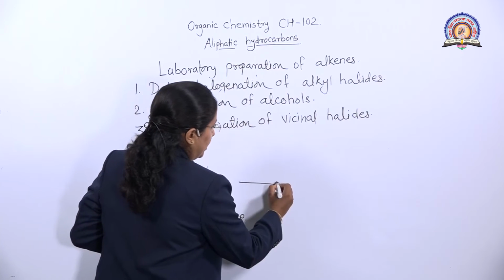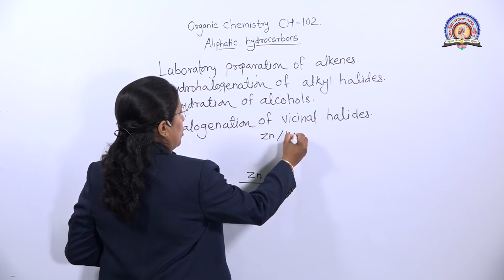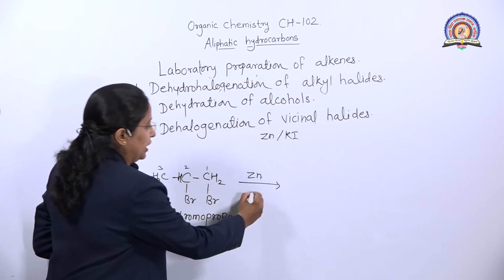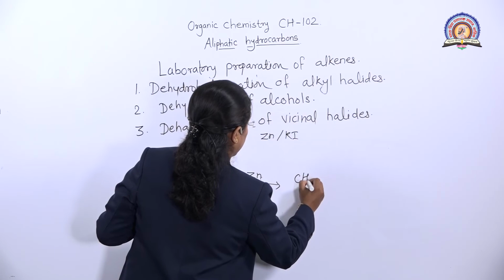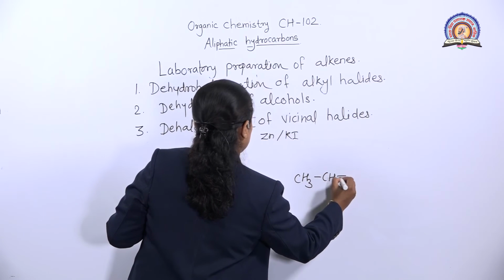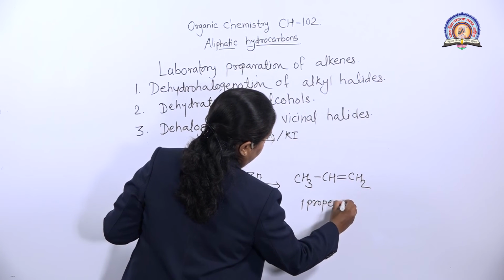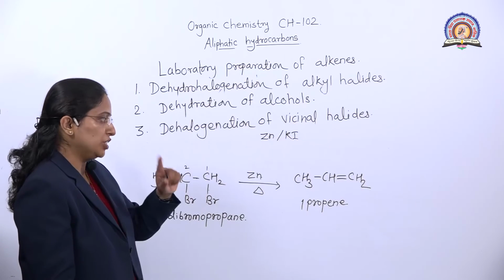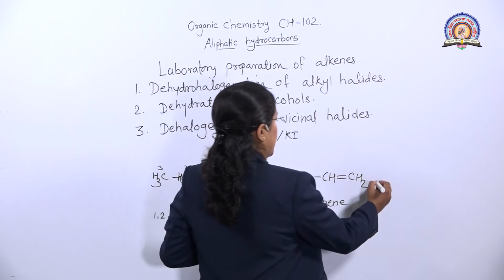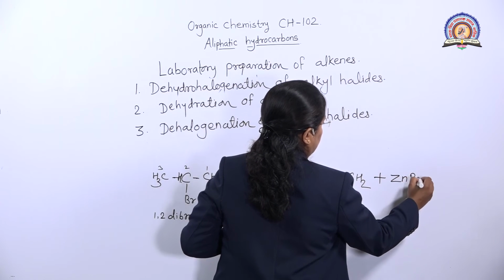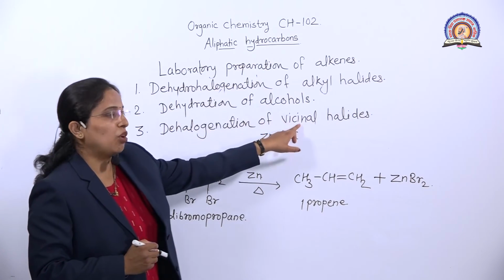So this vicinal halide, in presence of zinc or KI, the reagent, zinc or potassium iodide, is used and we heat the reaction. So we get the elimination of halogen. The halogen gets eliminated and we get the product 1-propene. These 2 halogens get removed and there is formation of a double bond and we get 1-propene and the side product, that is ZnBr2. So ZnBr2 is formed. So this is called dehalogenation of vicinal halide.